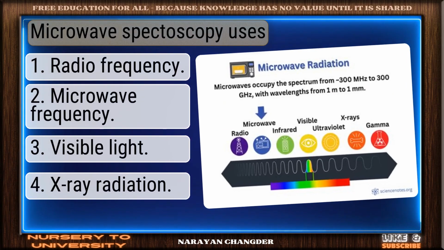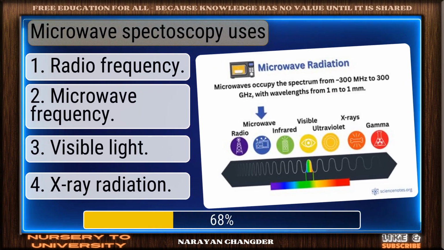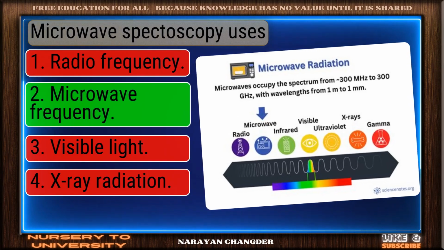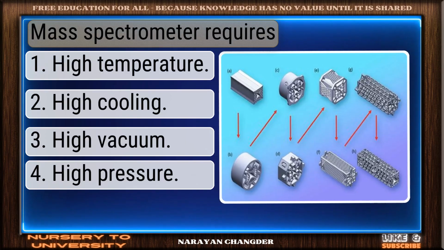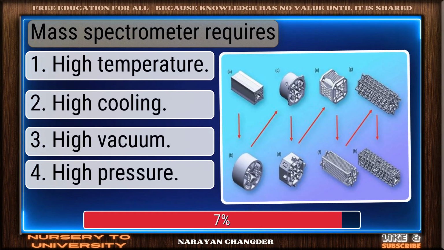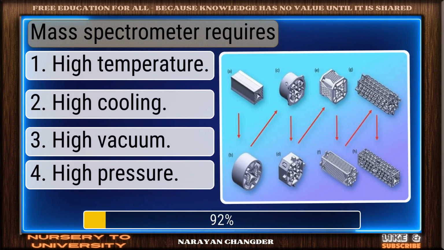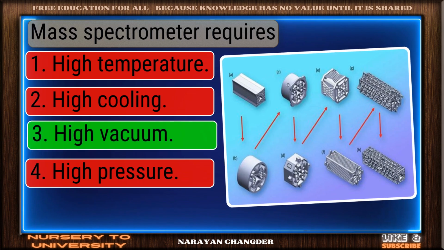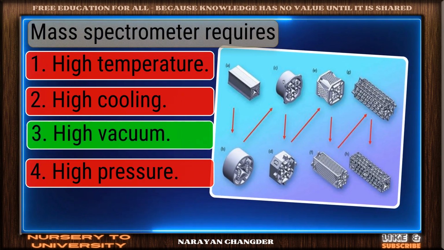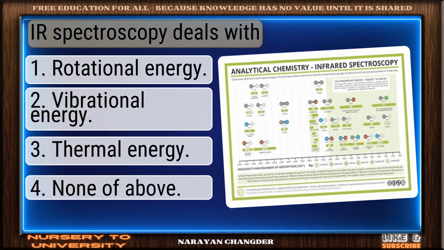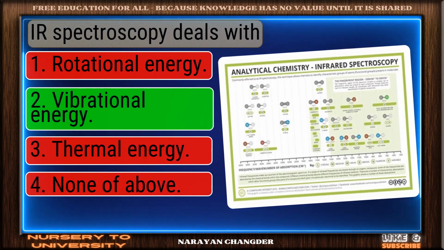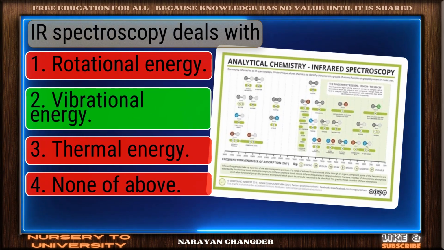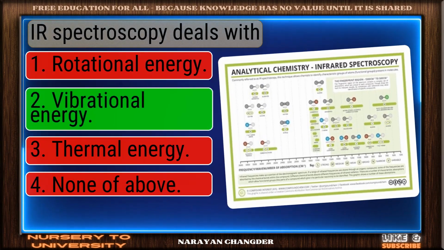Microwave spectroscopy uses. Correct response. Microwave frequency is the most accurate answer. Mass spectrometer requires. Great thinking. High vacuum is the right choice. Spectroscopy deals with. Exactly. Vibrational energy makes sense, and it is right choice.